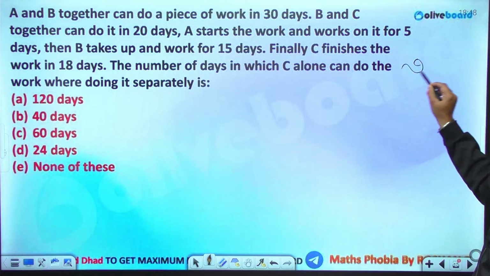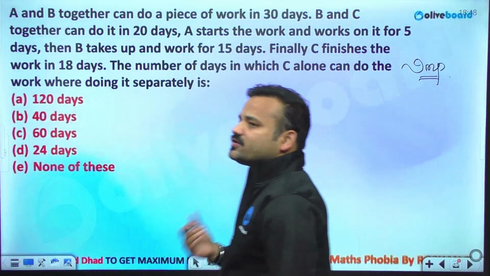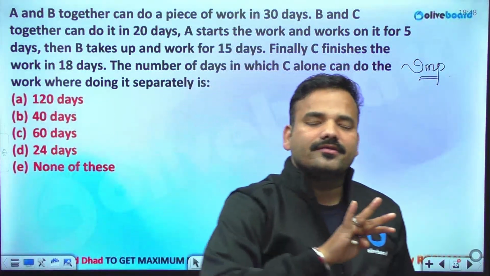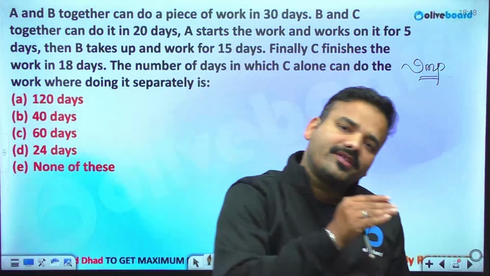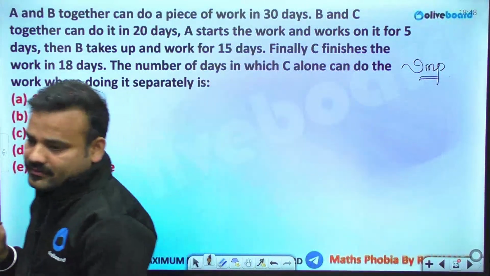Very important. In the previous question, it can also be that A worked for 3 days and left. A left after 3 days and B left 3 days before completion. In that case, you need to eliminate that A part.